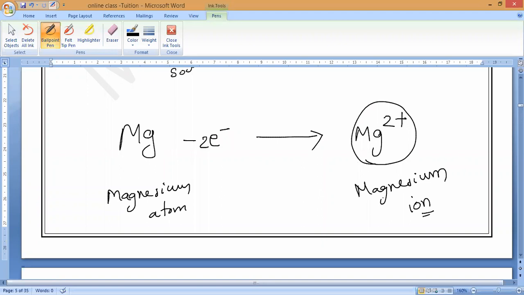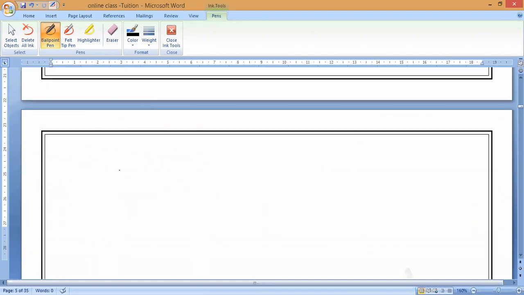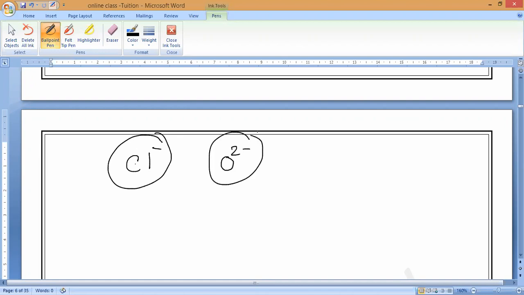In the same way, you can take, for example, chlorine, Cl minus. If I write Cl minus, it indicates chloride ion. Now if I take O 2 minus, what is this called? Oxygen ion. But we have a special name for this one.